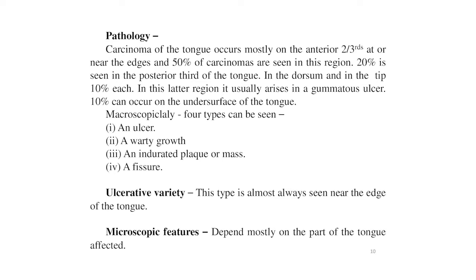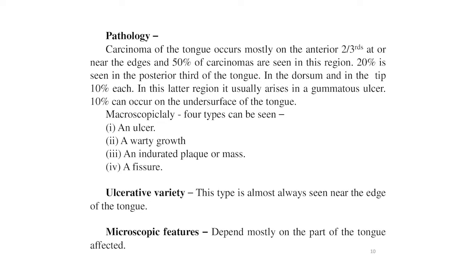In this latter region, it usually arises in the gummatous ulcer. 10% can occur on the undersurface of the tongue. Macroscopically, 4 types can be seen in the carcinoma of the tongue, and these are an ulcer, a warty growth, an indurated plaque or mass, and a fissure.